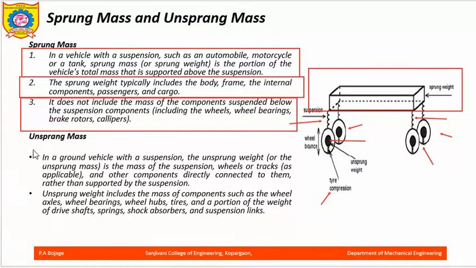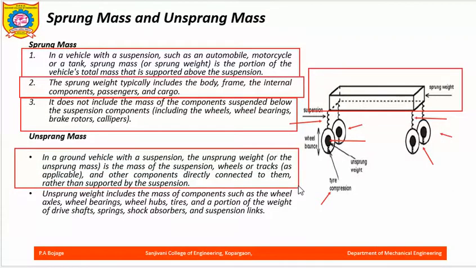And now again, what is unsprung mass? In a ground vehicle with a suspension, the unsprung weight or the unsprung mass is the mass of the suspension, and basically it is the wheels, the tracks as applicable and other components directly connected to them. Now what are those components directly connected?